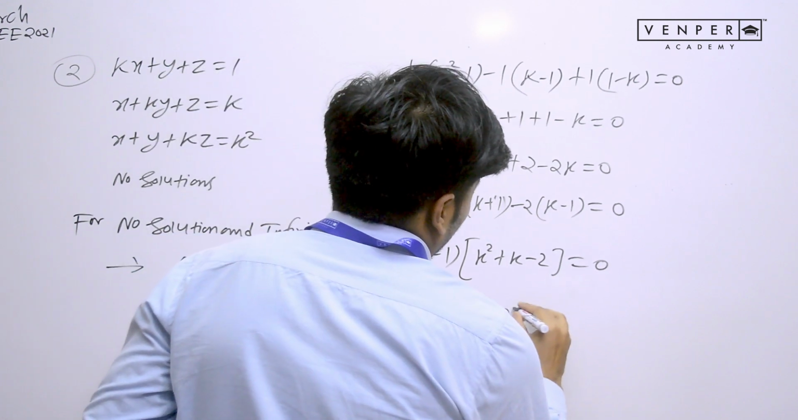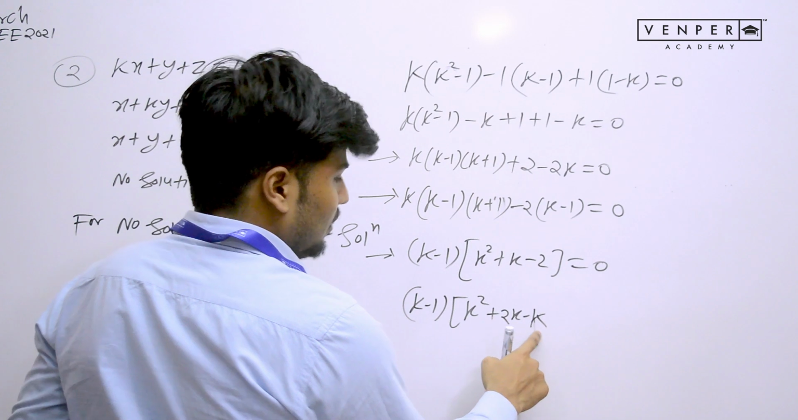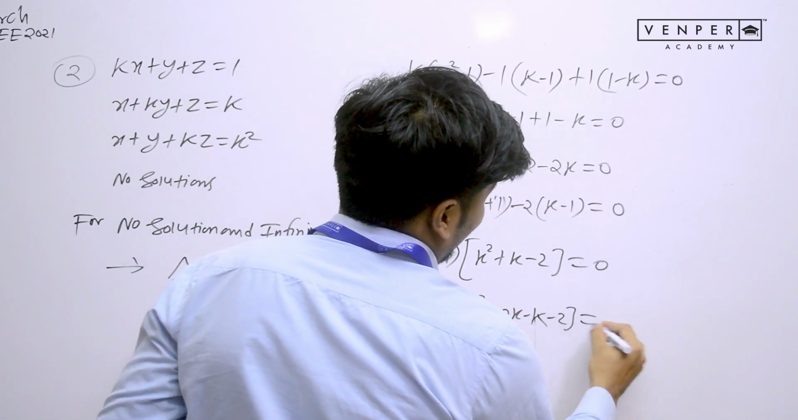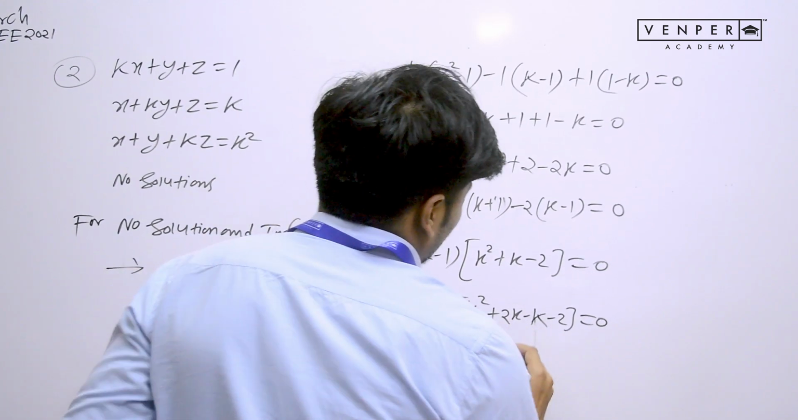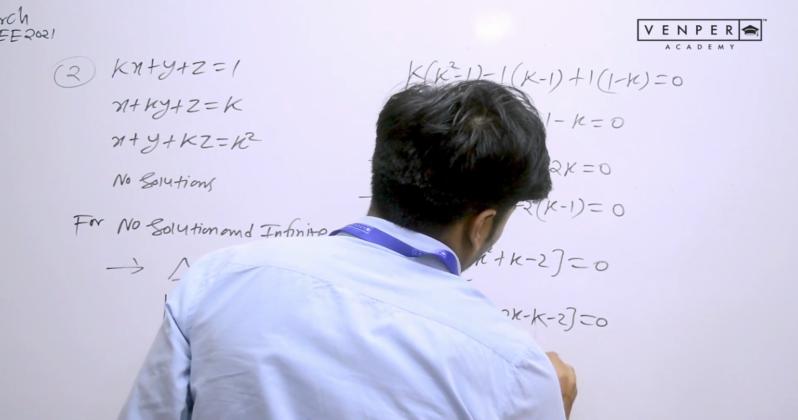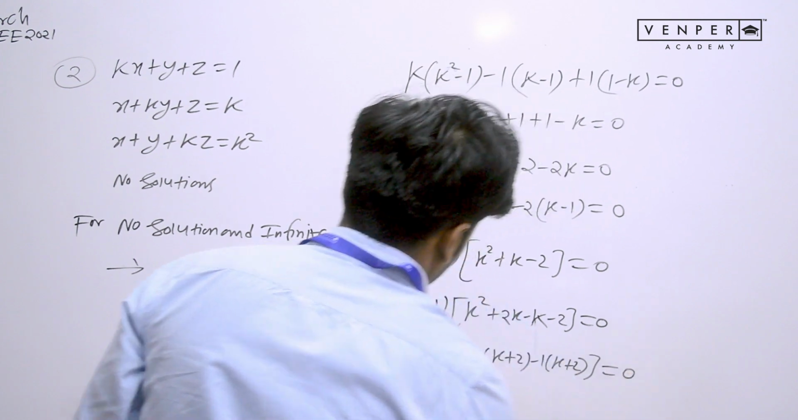Can you write k as 2k minus k? Yes, we can do that. K can be written as 2k minus k, minus 2. Why? Because we want to factorize it. Let's do that. K minus 1, k square plus 2k minus k minus 2. So I will take k common. I will have k plus 2. Again I will take minus 1 common. I will have k plus 2 again, equals to 0.